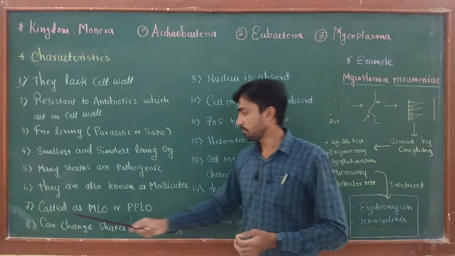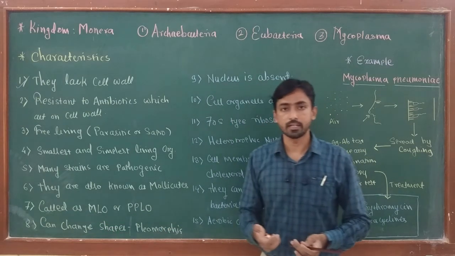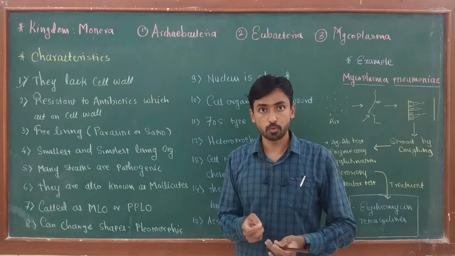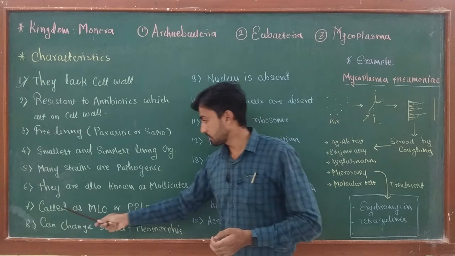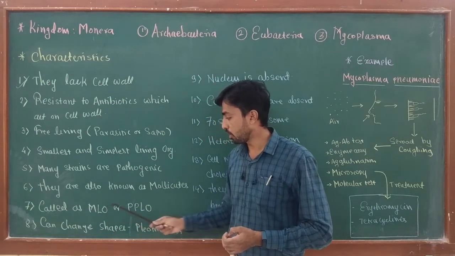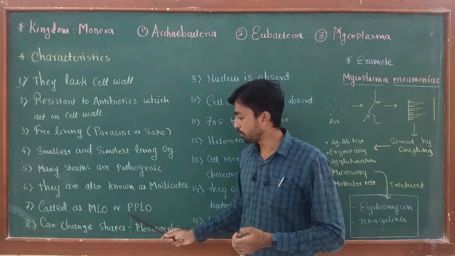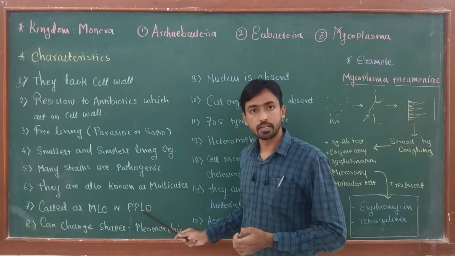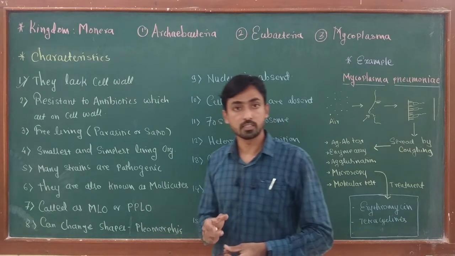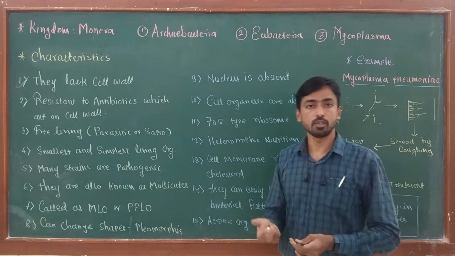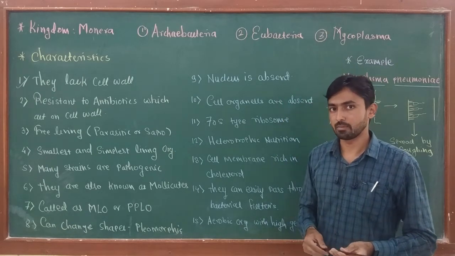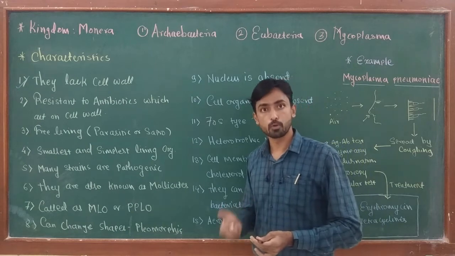And the first time, mycoplasma were isolated from the pleural cavity of cattle infected with pleuropneumonia. So mycoplasma is also called MLO, or mycoplasma like organism, or PPLO, that is pleuropneumonia like organisms. These names come from the discovery of mycoplasma. The first time they were isolated from the pleural cavity of cattle, and these cattle were reported to have pleuropneumonia.